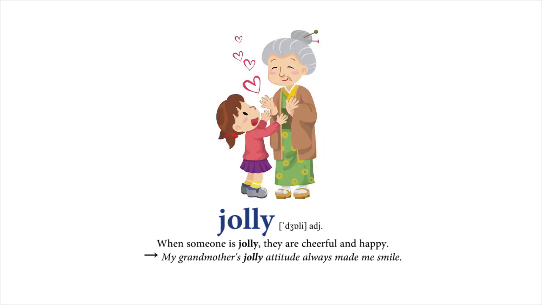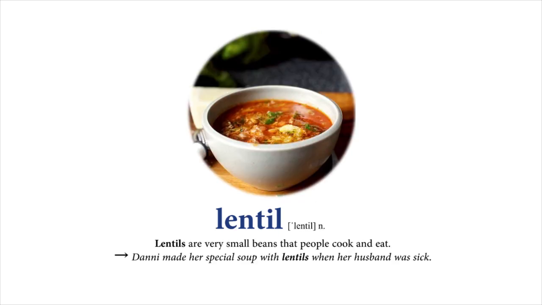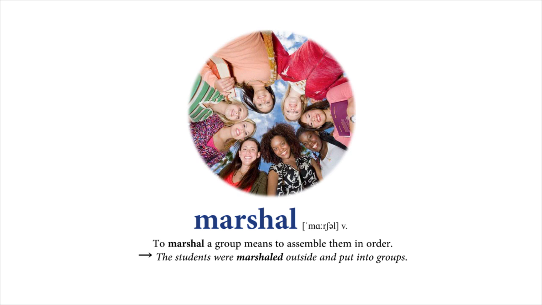Jolly. When someone is jolly, they are cheerful and happy. My grandmother's jolly attitude always made me smile. Lentil. Lentils are very small beans that people cook and eat. Danny made her special soup with lentils when her husband was sick. Marshal. To marshal a group means to assemble them in order. The students were marshaled outside and put into groups.